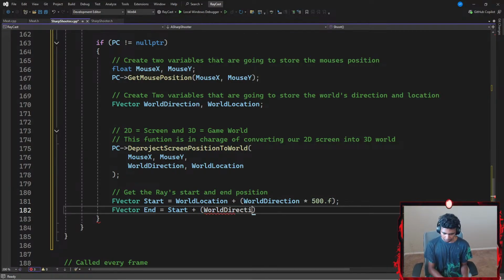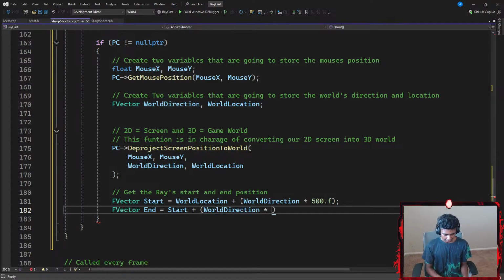World direction is basically which way my ray is traveling through. For example, my location is exactly where I want my ray to shoot from, which is wherever my mouse pointer is, 500 centimeters in front of where my mouse actually clicks. World direction is which way it travels once it's been triggered.